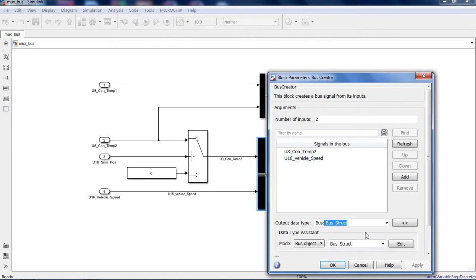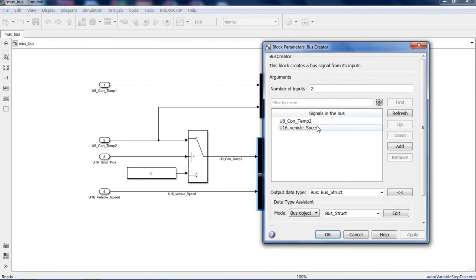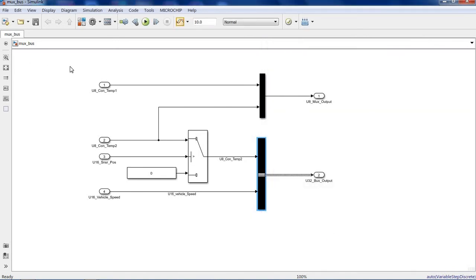In this way you can add members of the struct, and after that you have to click on OK. So this is about the mux and bus creator block.